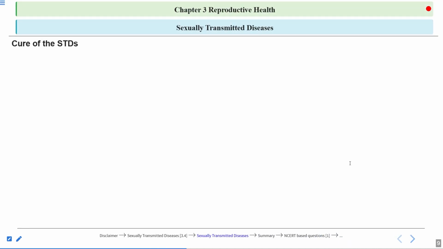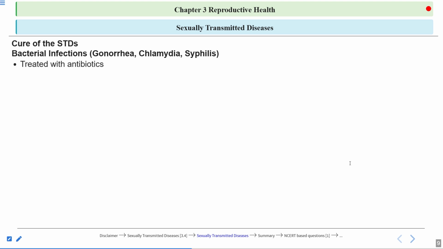Now, what is the cure for these STDs? Some of the STDs are curable. The STDs caused by bacteria, examples are gonorrhea, chlamydia and syphilis. They are all caused by bacteria. They can be treated with antibiotics.